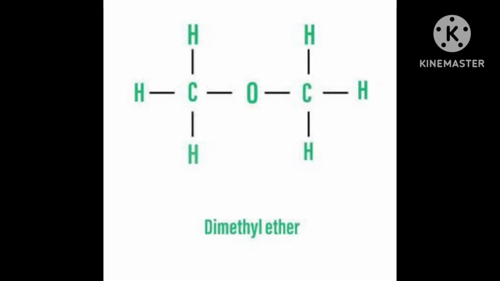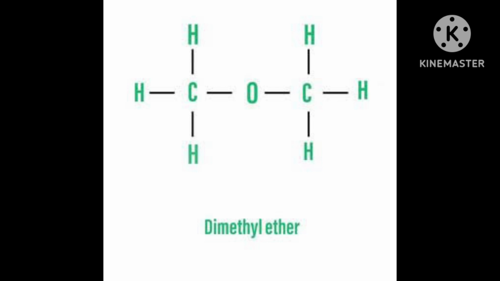Now I will introduce ethers also. I told you about alcohol and phenol. These two examples are phenols: C6H5OH, that is phenol, and this is also phenol, ortho methyl phenol. OH group is there.